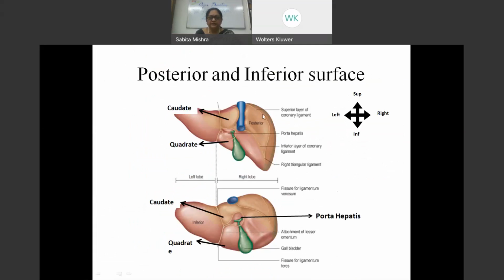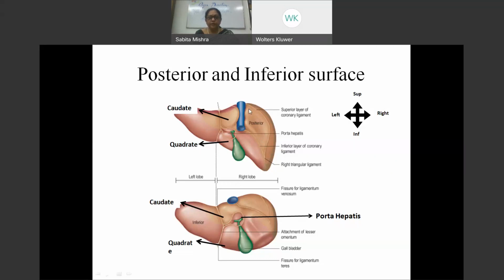You will see, as I said, this is the superior layer of the coronary ligament. This is the posterior surface of the liver. Let's first orient ourselves to this part. This is the posterior surface of the liver, as we see it from behind, and you can appreciate the wedge. When we looked at it from the front and from the superior surface, it was nice and convex. But here they have got some contours because of the viscera which are coming against it.